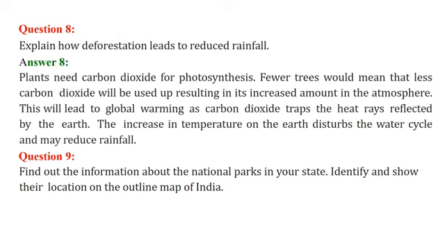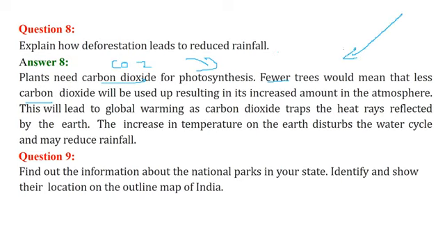Explain how deforestation leads to reduced snowfall. See, plants need CO2, carbon dioxide, for photosynthesis, that is, they make food using CO2. Now if we have fewer trees, that means carbon dioxide is going up, because trees are not there, and there is no other way carbon dioxide can be used.